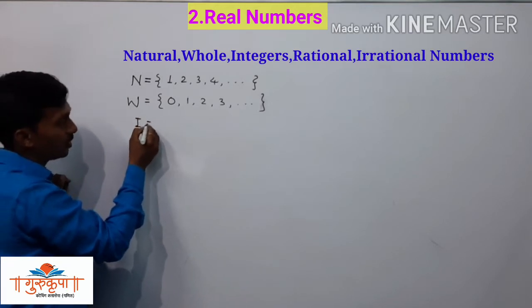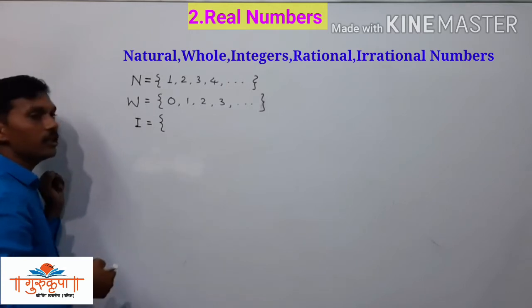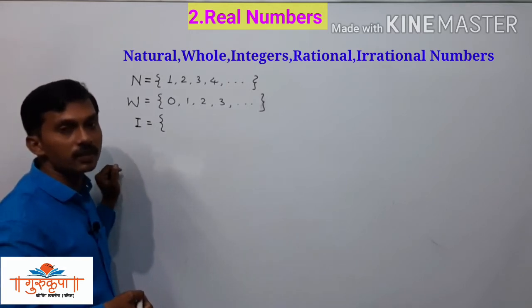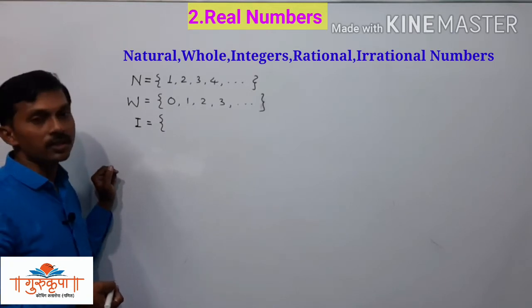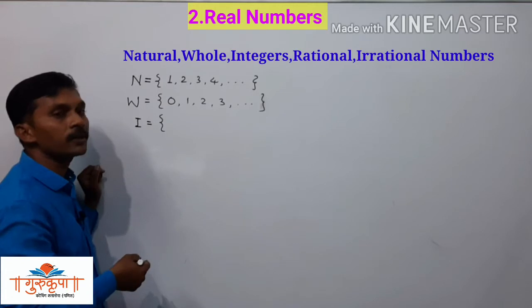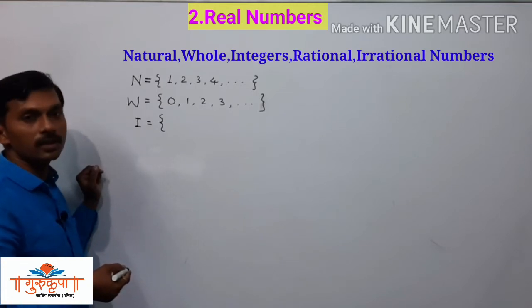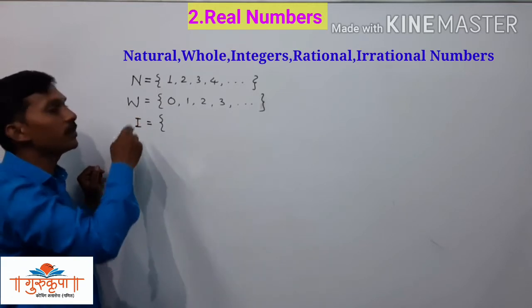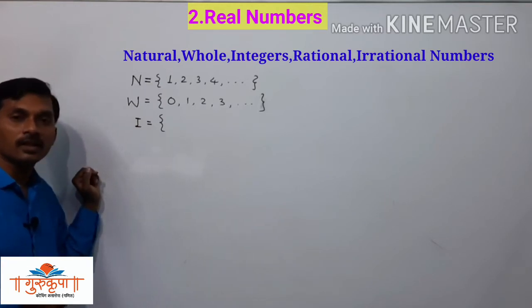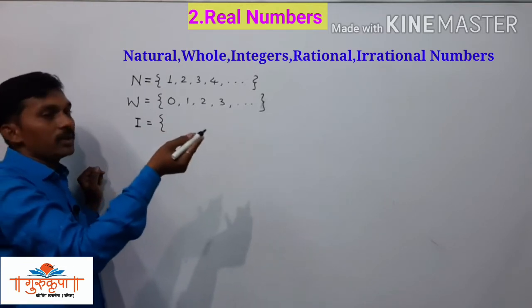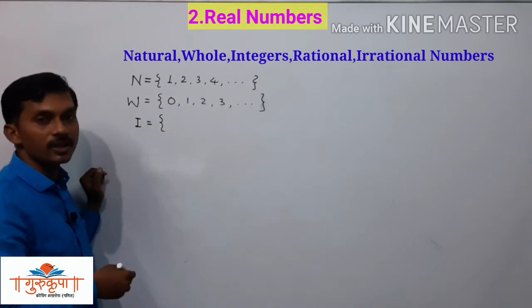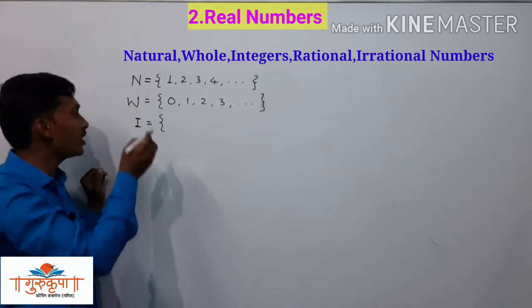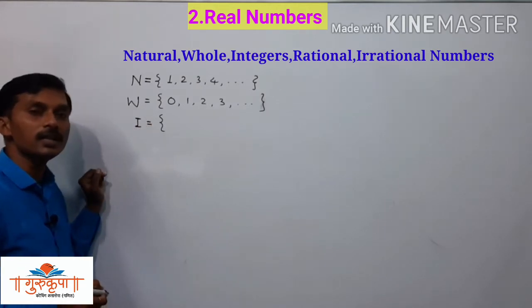integers. The set of integers is represented by the capital letter I. Since the spelling of integers starts with I, it is represented by I, but in the CBSE board it is represented by Z, since in another language the word Zahlen is used for integers, so there they represent the set of integers by Z. That we should know.